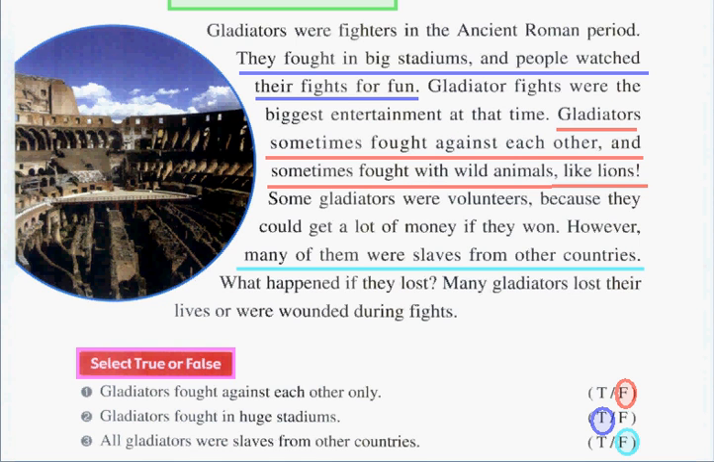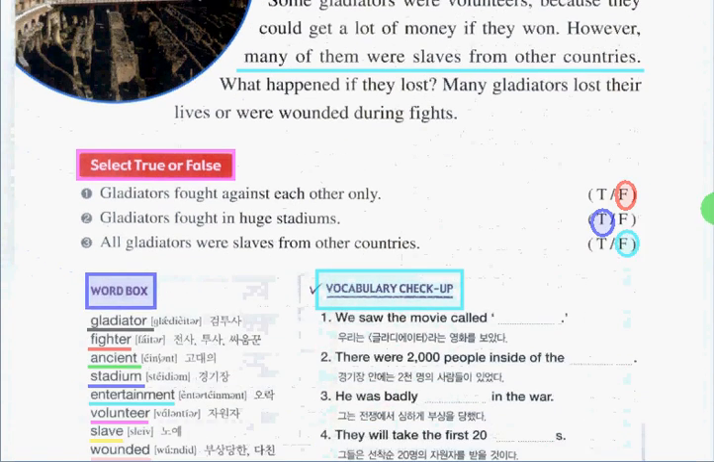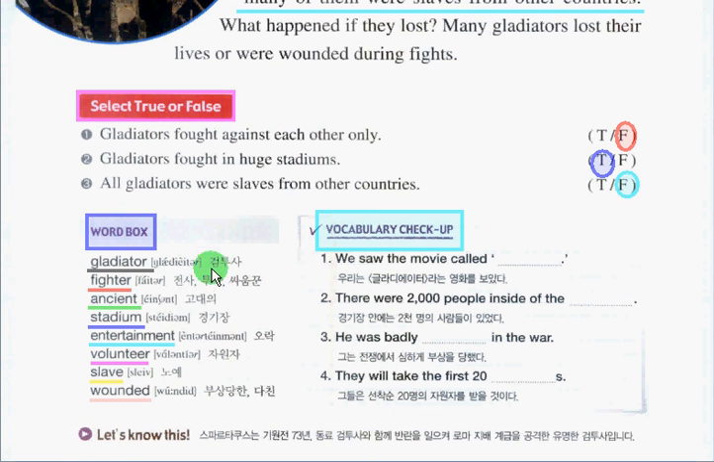Before we proceed to the second one, let's learn more vocabulary words first. That will be useful in making your own sentences. Let's look at our word box. You can see different words. I will read it and repeat after me. Okay, I will start now.